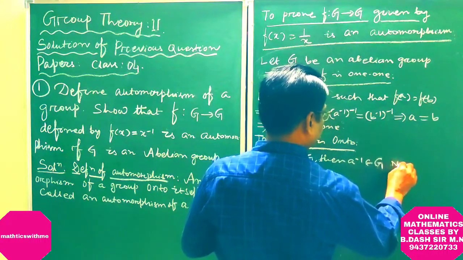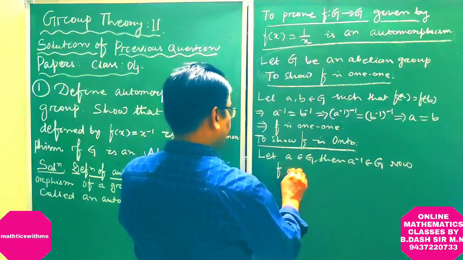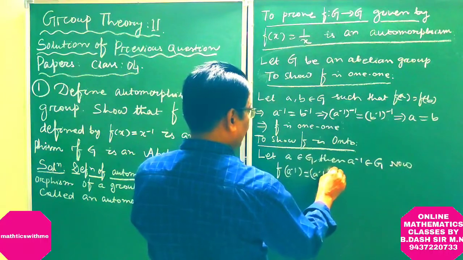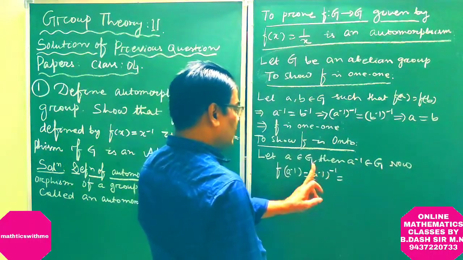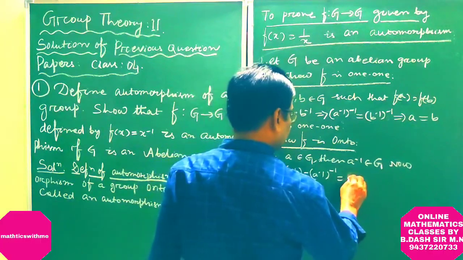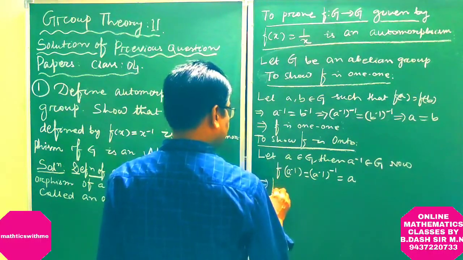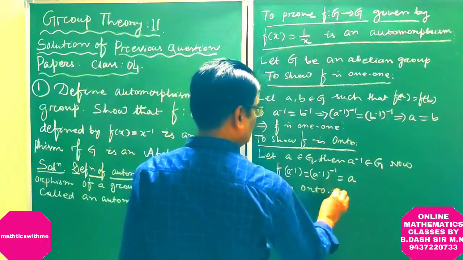Now f of a inverse is equal to a inverse inverse, which is equal to a. This implies f is onto.